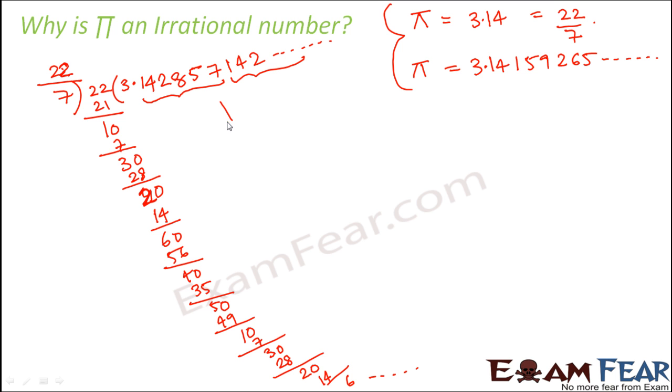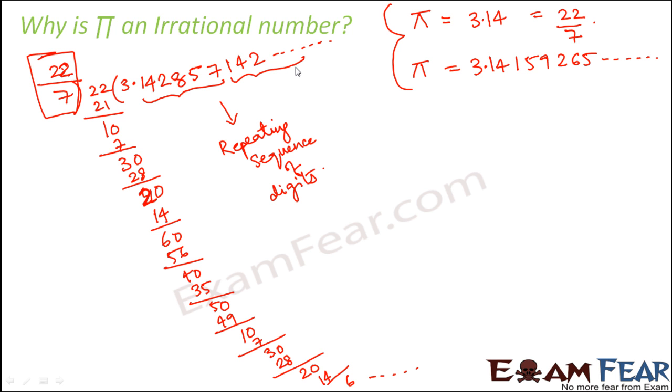So basically what do you have here? You have a repeating sequence of digits. Now, based on our knowledge of rational and irrational numbers, we have learned that wherever we have endlessly repeating digits, those numbers are rational numbers. And that is why we say that 22 by 7 is definitely a rational number. It can be written in the form of p by q with q not equal to 0, because this is the value that we get in decimals.